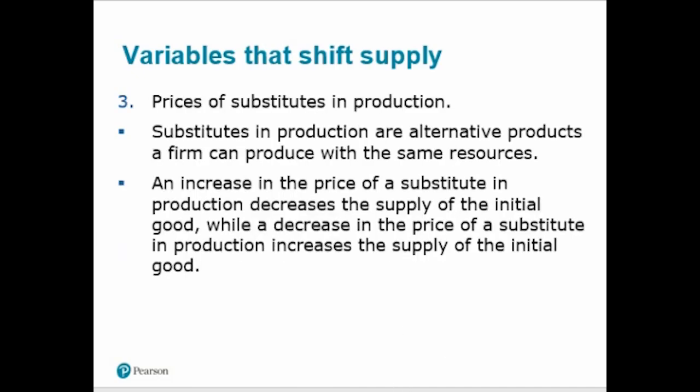And the next variable is the price of substitutes in production. Any increase in the price of a substitute in production decreases the supply of the initial good. Similarly, this supply decision does not depend on the price of that good. It depends on the price of substitutes which are being used in the production process. So in this case, our supply curve will also shift.